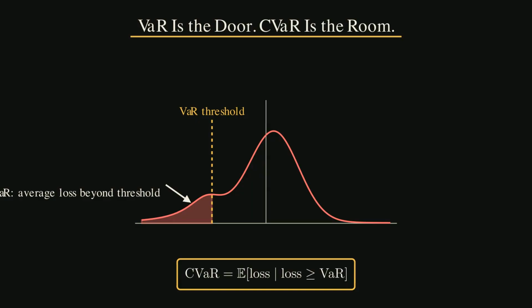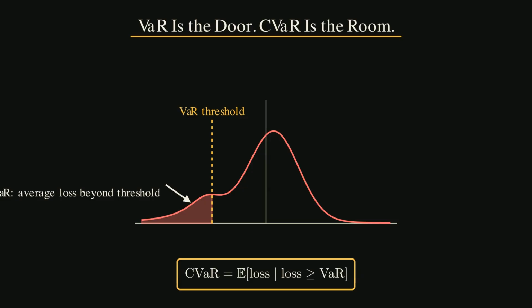Think of VAR as the doorway into the bad room. CVaR asks what the room looks like once you're inside. This is why many risk managers prefer CVaR to VAR. VAR can tell you where the bad zone begins. It does not fully tell you whether the zone is shallow or deadly. If the tail past the threshold is thin, the average tail loss may be tolerable. If the tail past the threshold is fat, the average tail loss can be much worse. That matters because two portfolios can have the same doorway and very different rooms. One tail may slope down gently, the other may drop into a ravine.